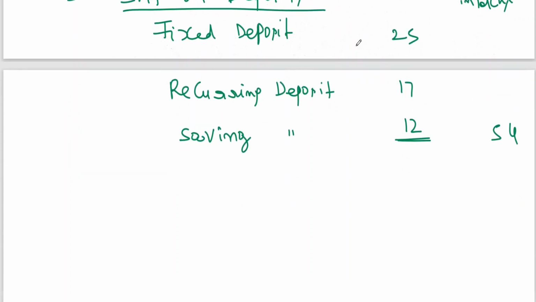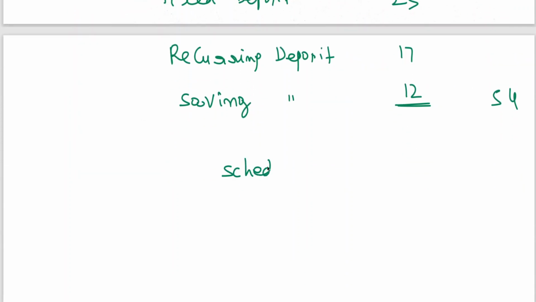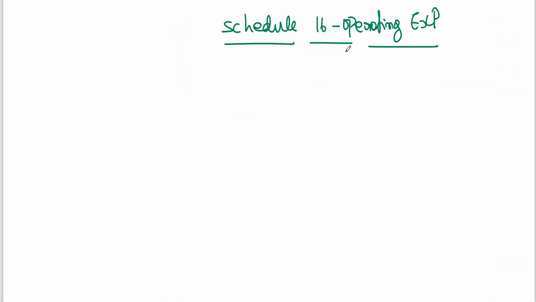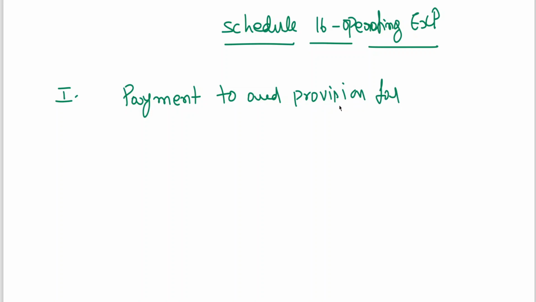Next comes Schedule 16, operating expenses. I think you all are familiar with the format by this time. Payment to and provision for employees.